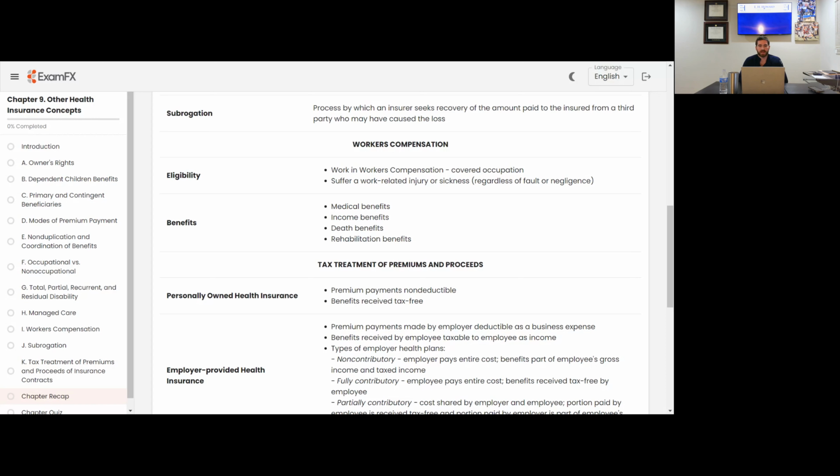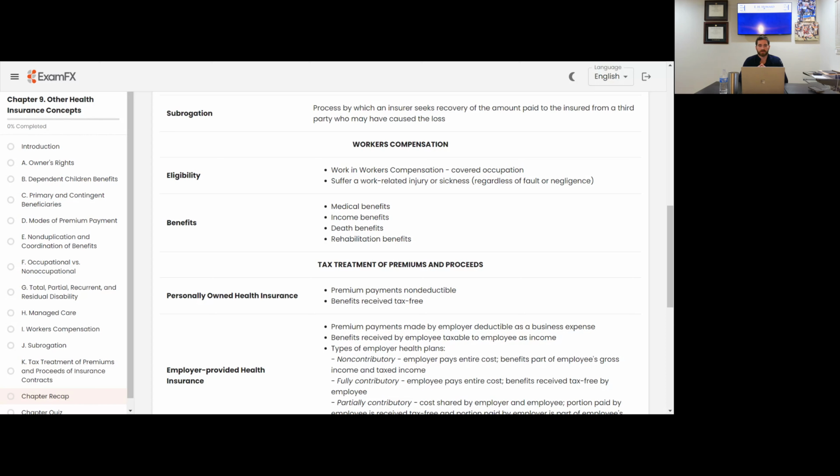Workers' comp eligibility. Work and workers' compensation, covered occupation. You suffered a work-related injury or sickness, regardless of fault or negligence. Workers' comp is kind of a disability aspect. If you suffer an injury or sickness on the job, they're going to give you workers' comp and help pay for whatever missed compensation that you missed.